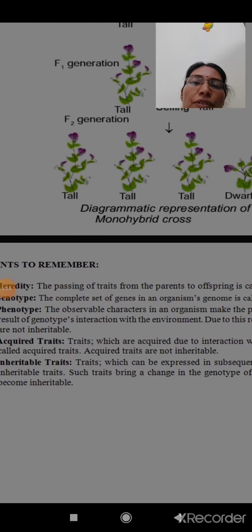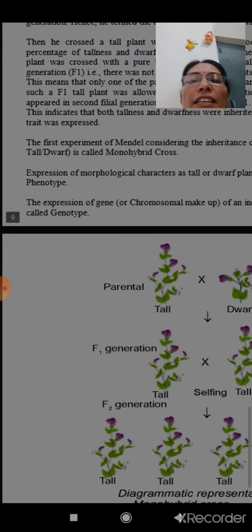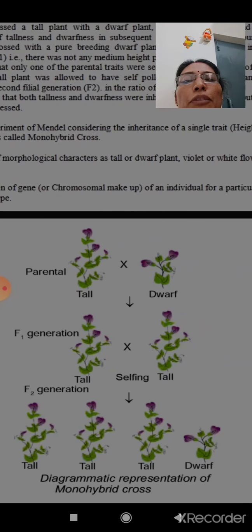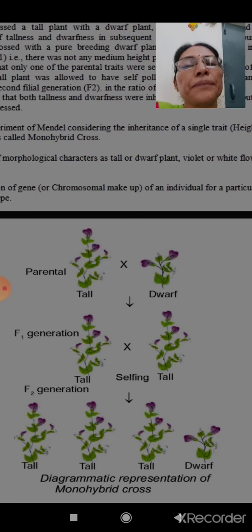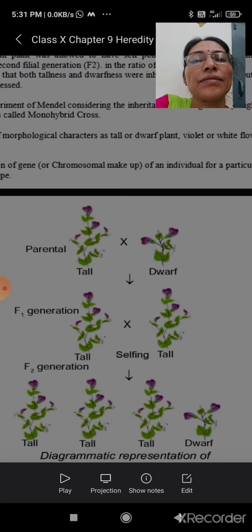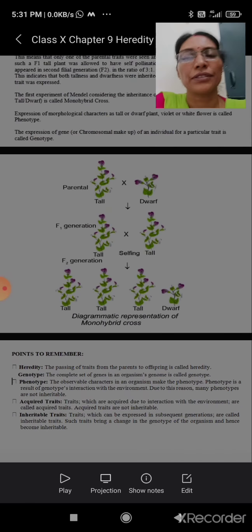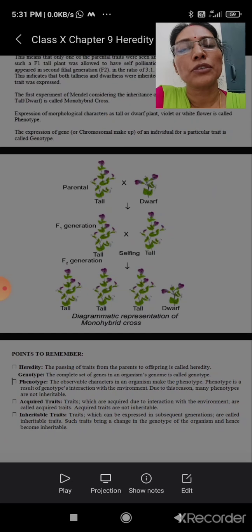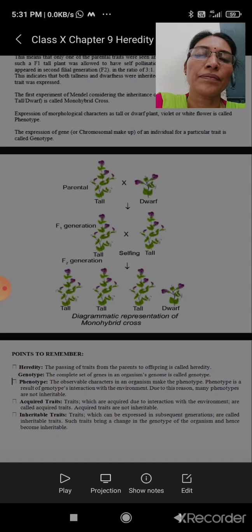After this cross, he derived that at the time of gamete formation, the chromosomes separate out, and the genes in the chromosomes separate out. And at the time of fertilization, they again come together and cross together.